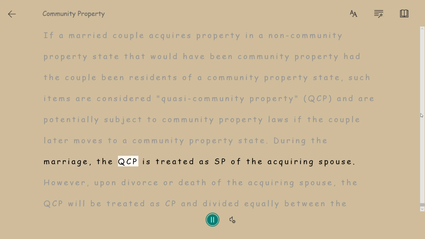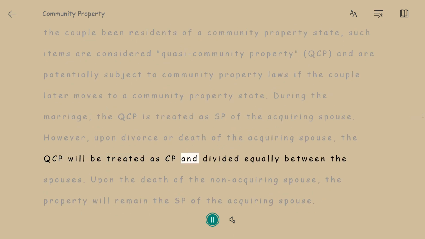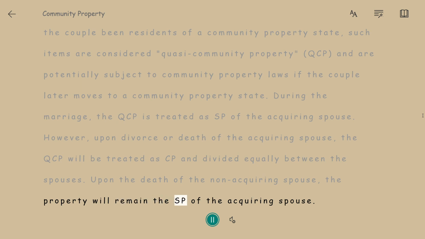During the marriage, the QCP is treated as SP of the acquiring spouse. However, upon divorce or death of the acquiring spouse, the QCP will be treated as CP and divided equally between the spouses. Upon the death of the non-acquiring spouse, the property will remain the SP of the acquiring spouse.